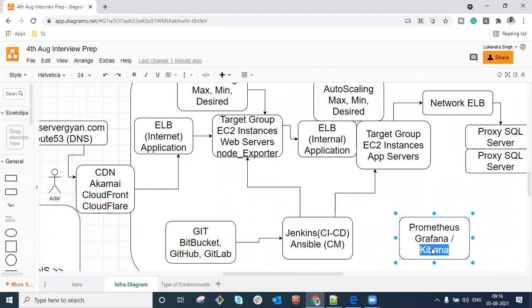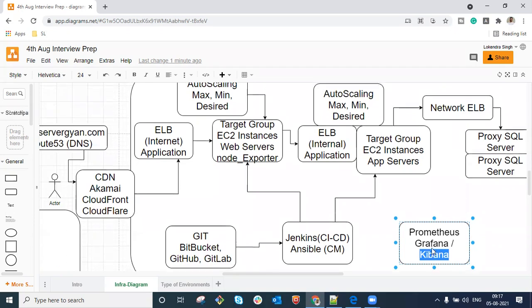So why do we use Prometheus and not Nagios? Prometheus is written basically in the Go language, which is really fast and reliable, and it uses a time series database. It is really fast, and with a lower number of resources you can monitor a high volume of data. That is what it does.